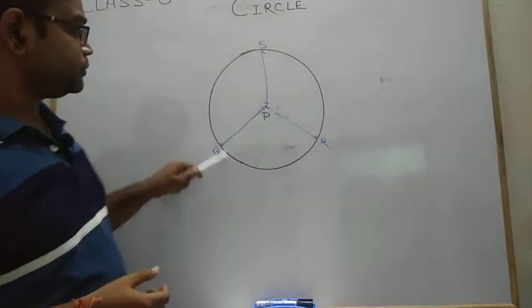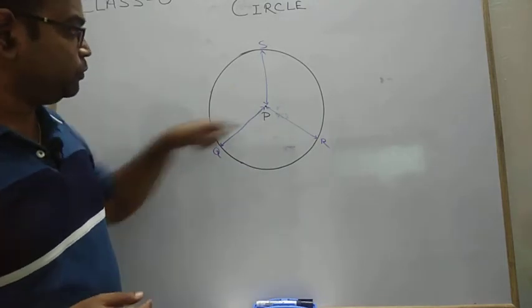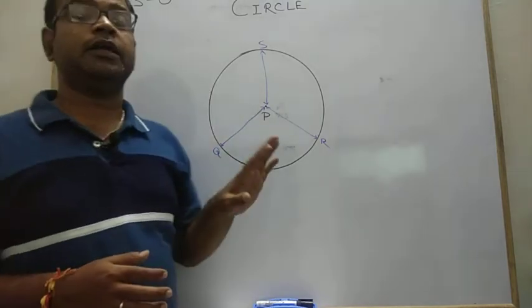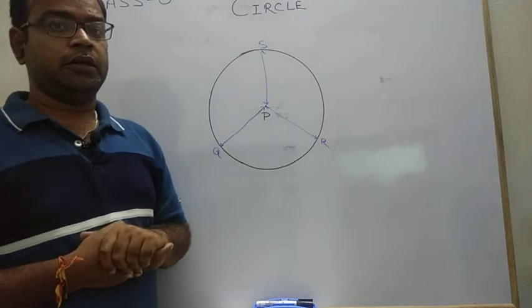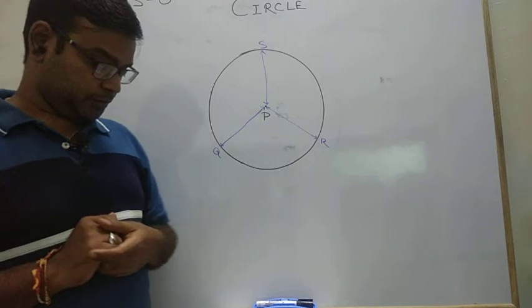So PQ, PR, PS are all equal in distance, and this P is known as the center of the circle.